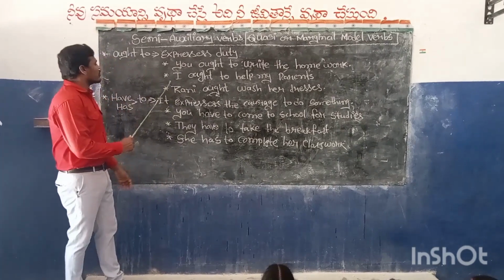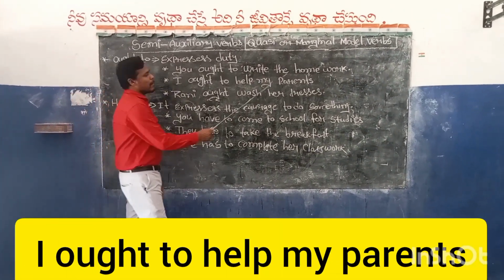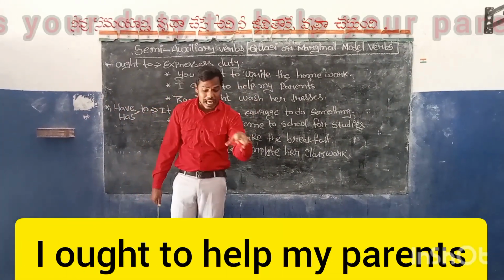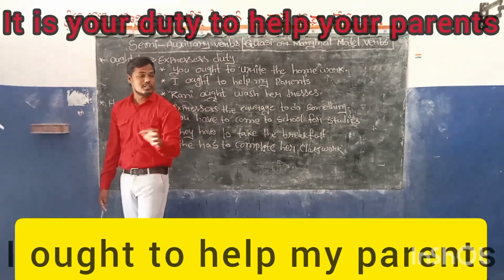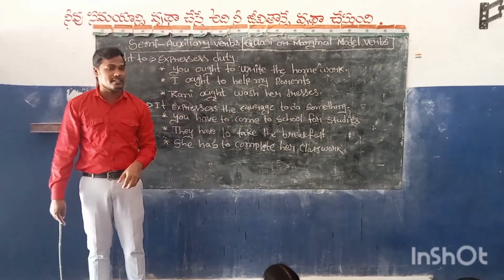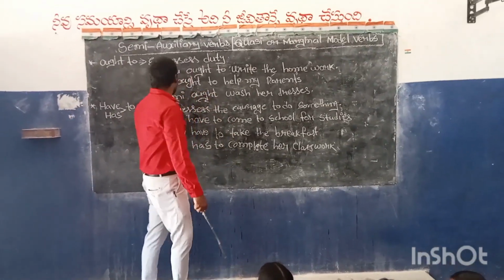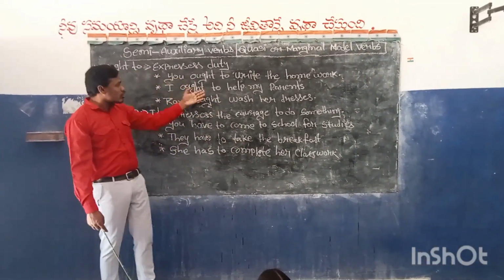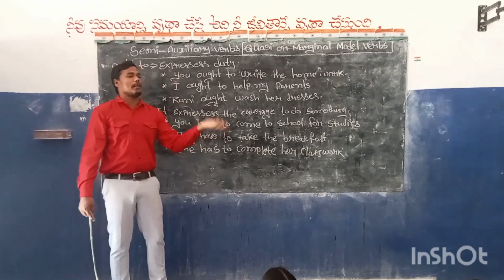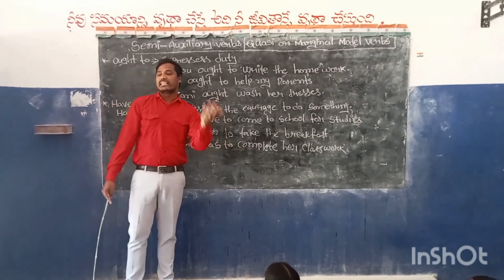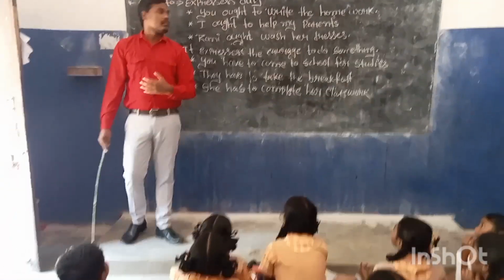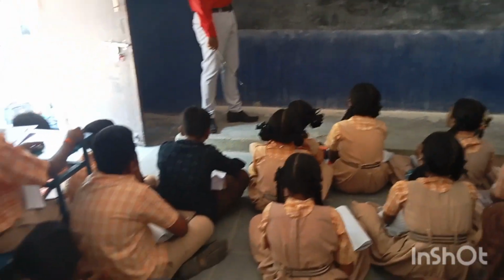Second sentence, you see: I ought to help my parents. Whose duty is it? It is my duty to help my parents. I ought to help my parents. I ought to help my brothers. I ought to help my sisters. In that way you have to use this ought to.